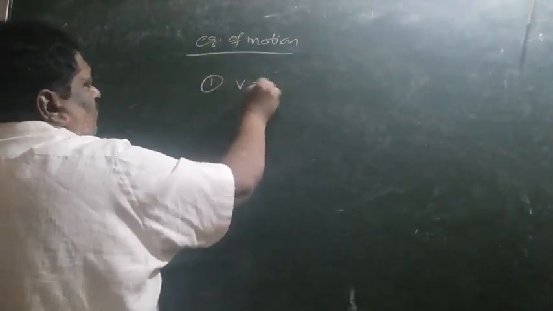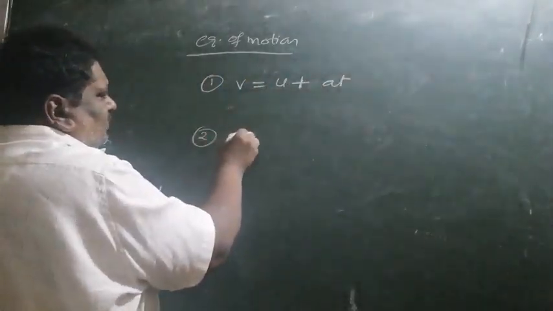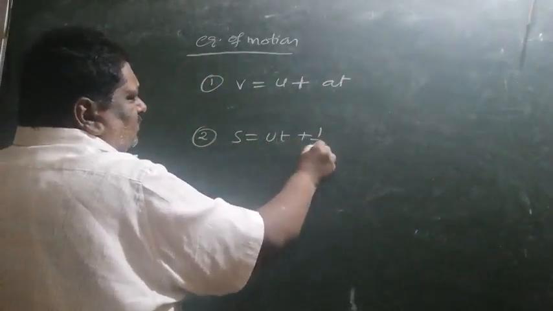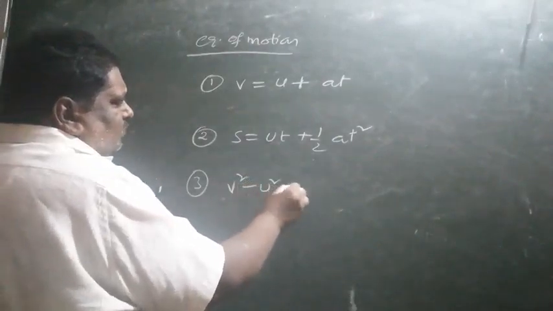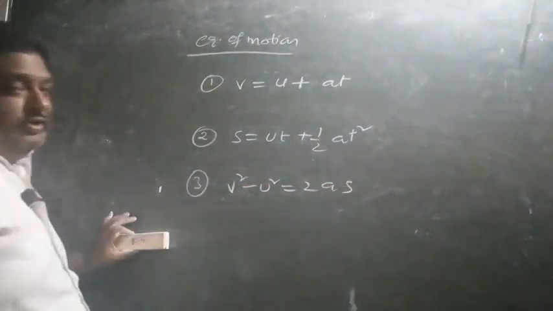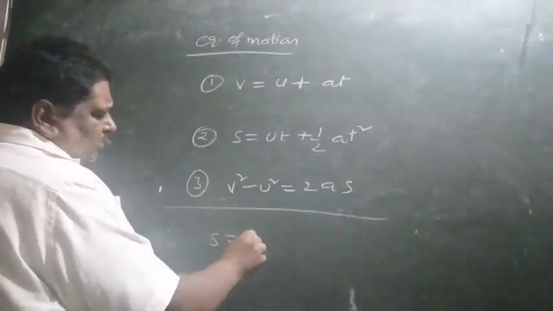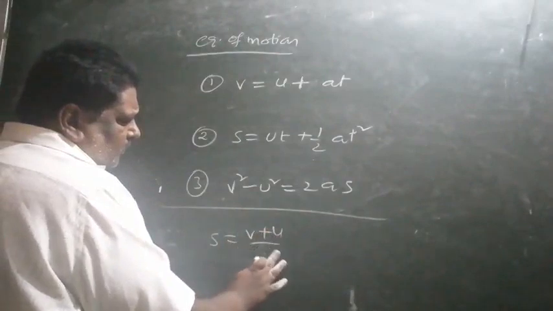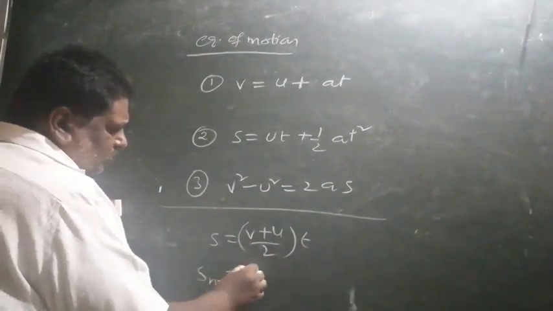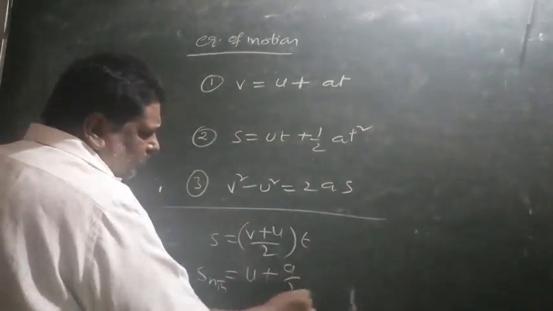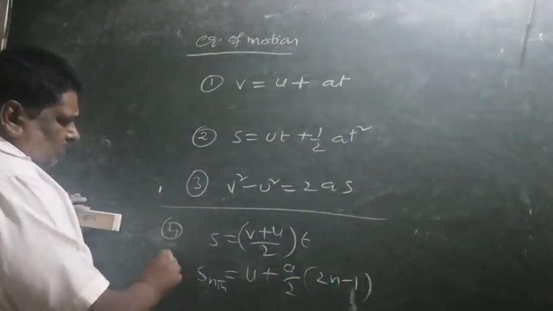one is v is equal to u plus at. Second equation, s is equal to ut plus half a t square. Third equation, v square minus u square is equal to 2as. Of course, some extra equations are there. That is, s is equal to average velocity into time, and the nth second travel distance is equal to u plus a by 2 into 2n minus 1. These also we shall include, we shall see them later.